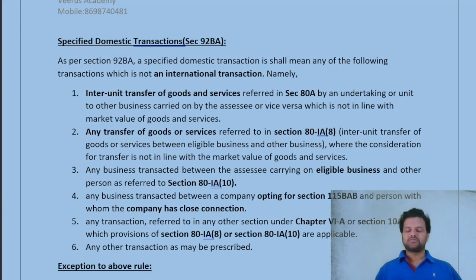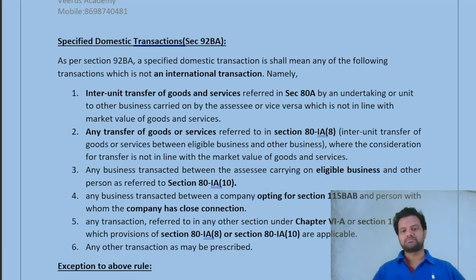Specified domestic transaction, which is provided under section 92BA. Another important one to understand. Till now we have seen the transfer pricing provisions applicable on international transactions. But in this provision, you will see that for transactions happening within India, the transfer pricing provisions are still applicable. So what are those cases? In what circumstances is this specified domestic transfer pricing applicable? That we are going to see.